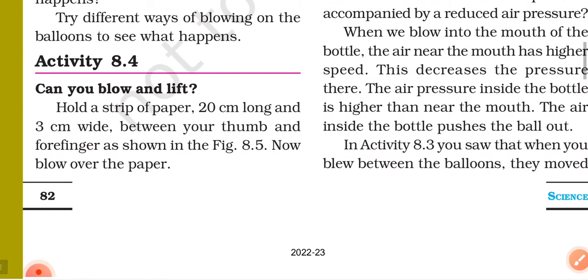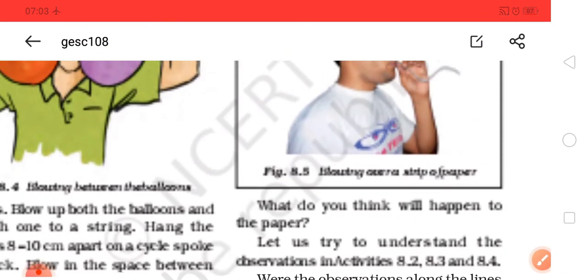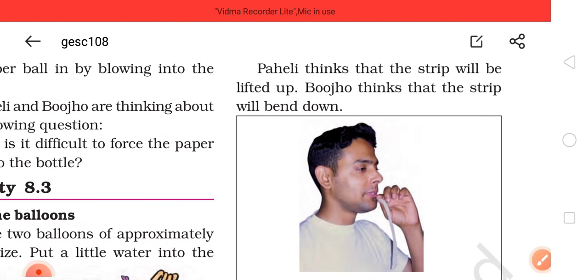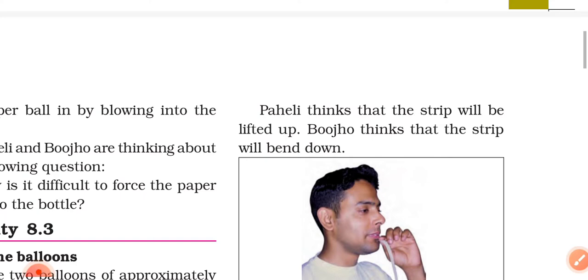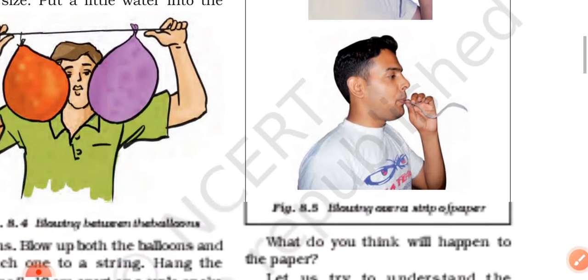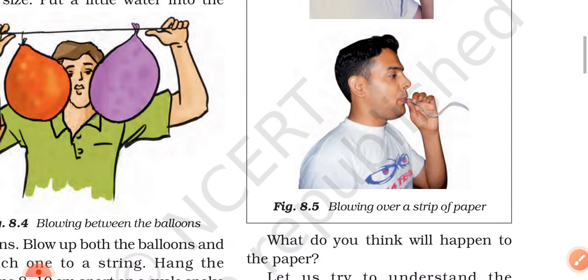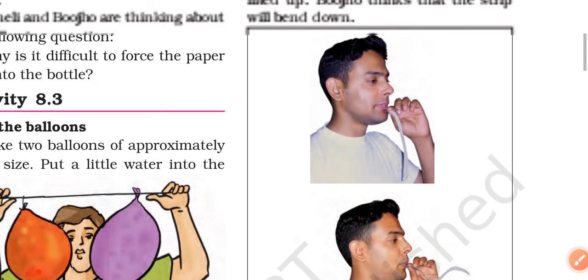Activity 8.4: Can you blow and lift? Hold a strip of paper 20 cm long and 3 cm wide between your thumb and forefinger as shown in Figure 8.5. Now blow over the paper. Paheli thinks that the strip will be lifted up. Boojho thinks the strip will bend down. This is Figure 8.5, blowing over a strip of paper.